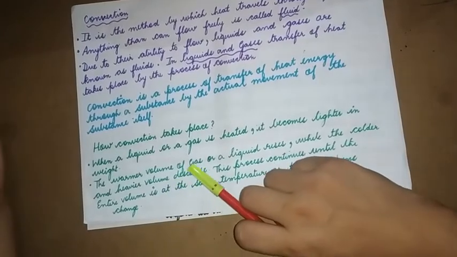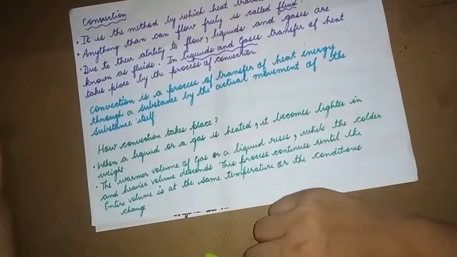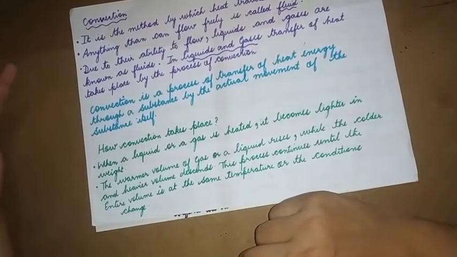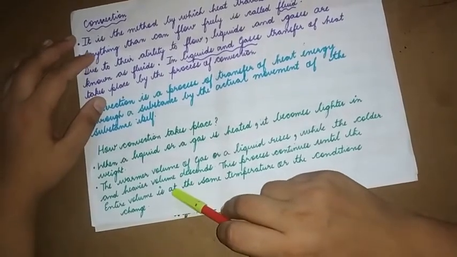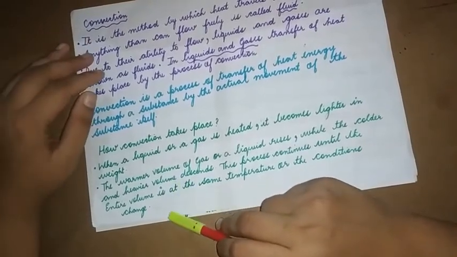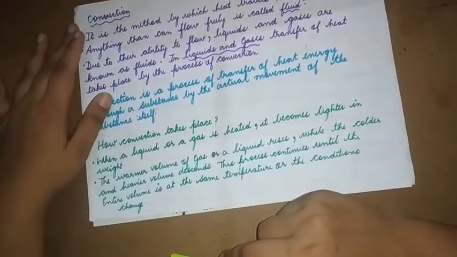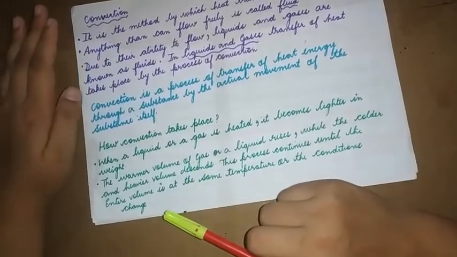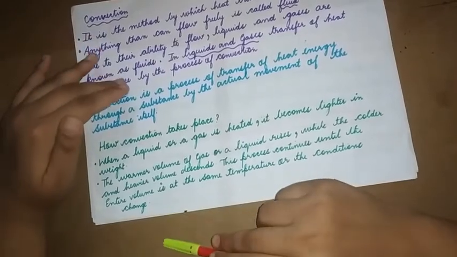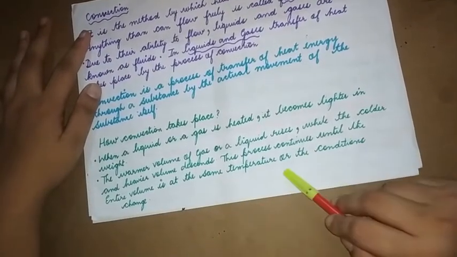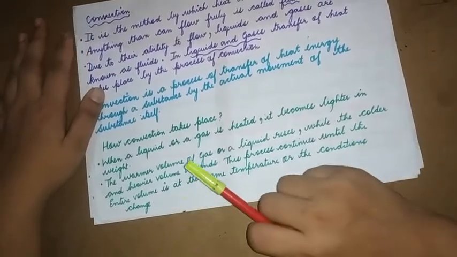So when you heat a liquid or a gas, it becomes very light and it rises, while the colder or heavier air or gas descends. It means since it is heavy, the cold air or water is heavy and it descends or comes down. This process continues till the entire volume is at the same temperature or the condition changes.